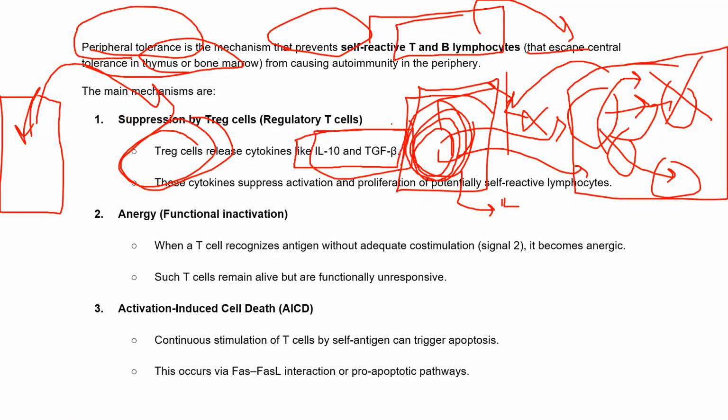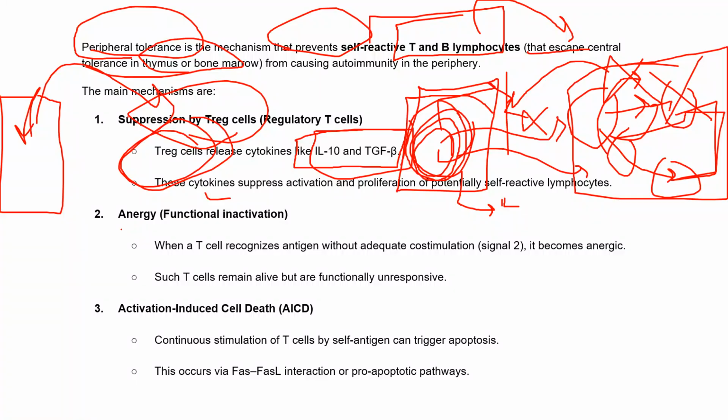These cytokines now suppress the activation of these T cells and also the proliferation of these T cells. So that's how they regulate the proliferation and the activation of T cells, and protect our own body so that it will not act as self-reactive.